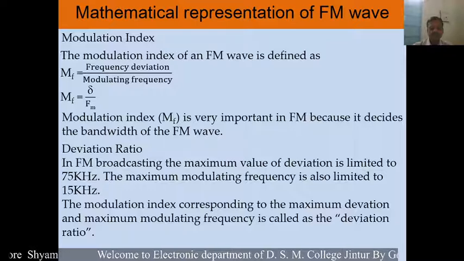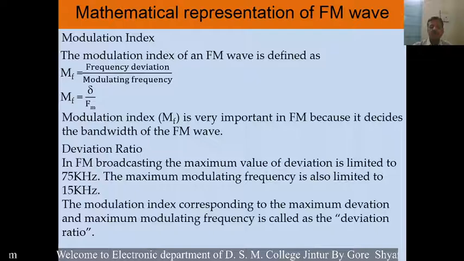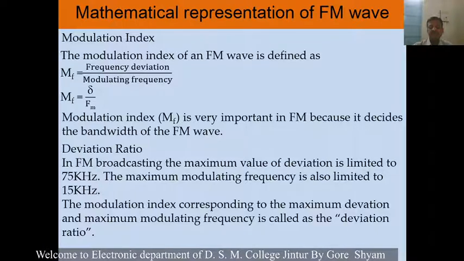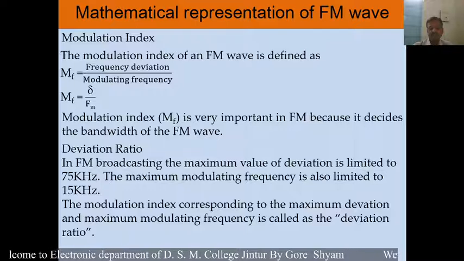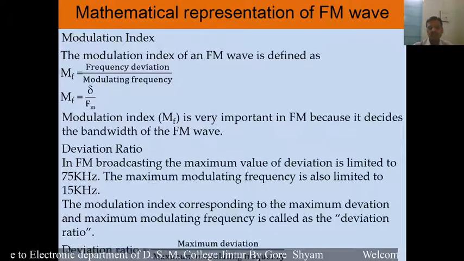So what is the deviation ratio? Deviation ratio is the modulation index corresponding to the maximum deviation. So this is the deviation ratio: the ratio of maximum deviation to maximum modulating frequency.